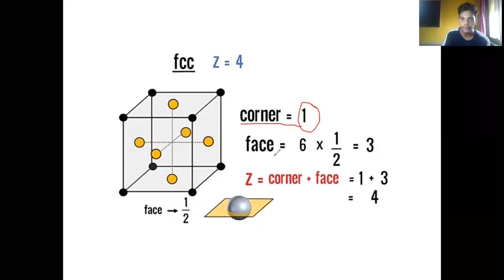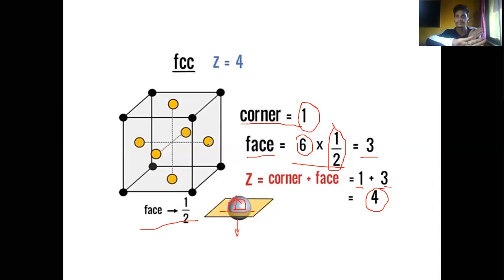But in the case of faces, how many faces are there? 6 faces, we already counted that. Now the contribution of an atom present at a face is a half, that is 50%. When we multiply, we get 3 over here. So the number of atoms found in the FCC is 1 from the corners plus 3 from the faces. You can see very clearly that at the face, 50% of the atom is inside and 50% is outside. We have to consider this 50%. So there are 6 atoms which are half cut.